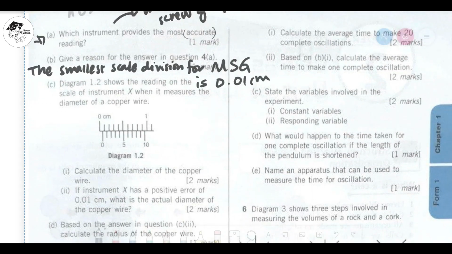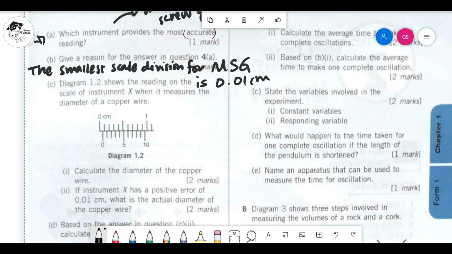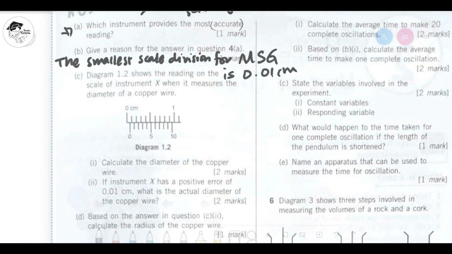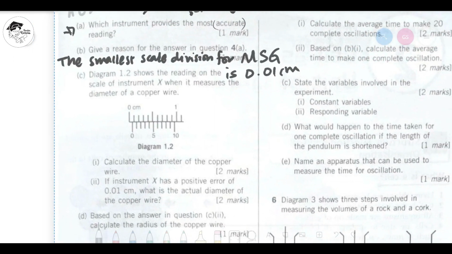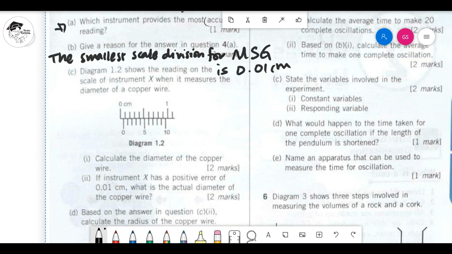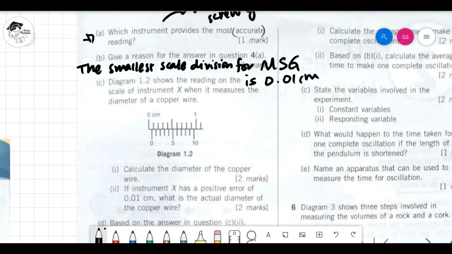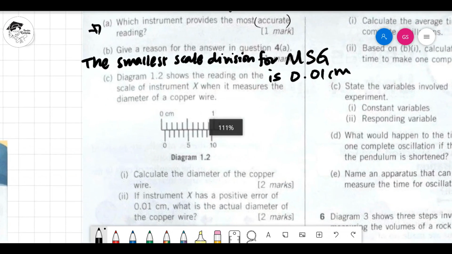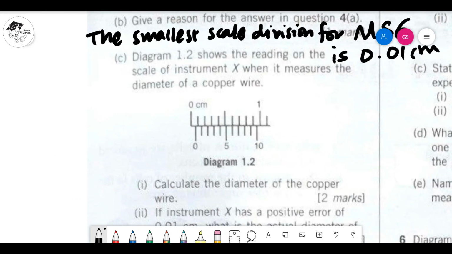Okay, good. Now, diagram 1.2 shows the reading on the scale of instrument X when it measures the diameter of the copper wire. So we have to read how? Read the main scale first. Main scale, using the vernier scale. We will look at the 0, where it touches. It hasn't crossed to this one yet. So I told you, when it hasn't crossed to this one yet, we will always look at the one before. That means we are looking at 0.